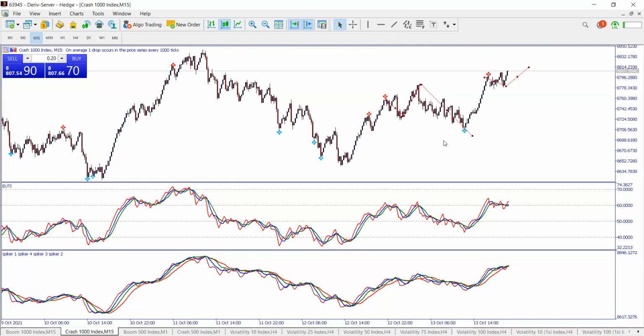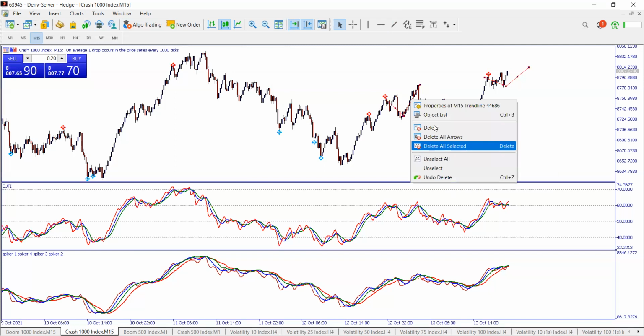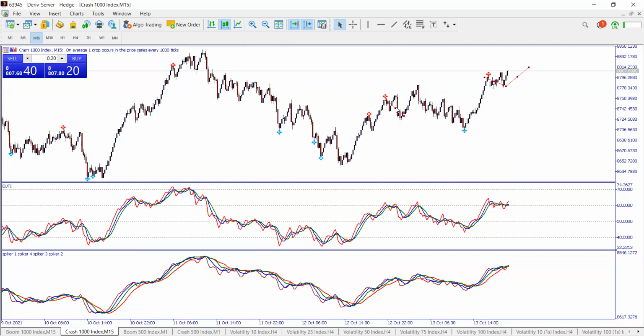If you check yesterday, I posted this in the group. Some people ask me how I managed to see that there is a sell there or a buy there. It is because I do what we call trend trading.